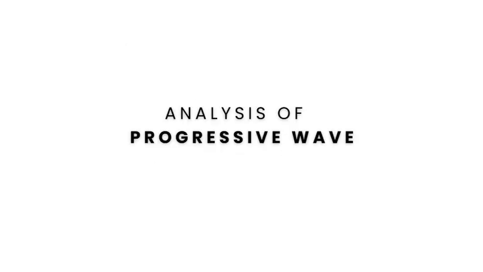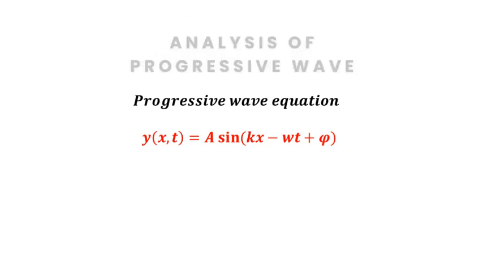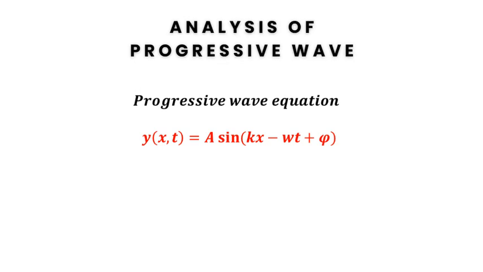Analysis of progressive wave. A progressive plane wave is a type of wave that travels through a medium, transferring energy from one point to another without the medium itself moving significantly. The general equation for a progressive plane wave traveling in the positive x direction can be written as